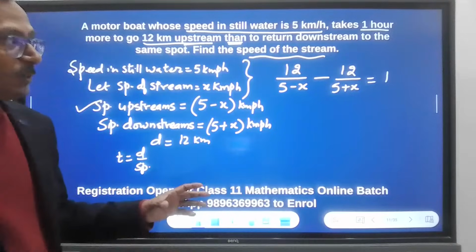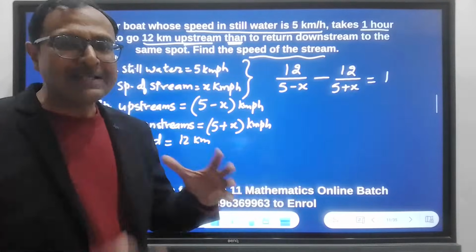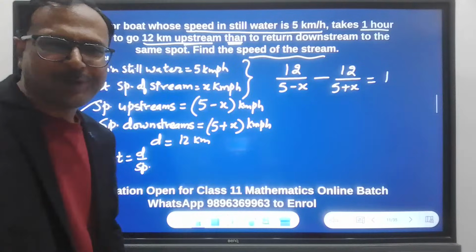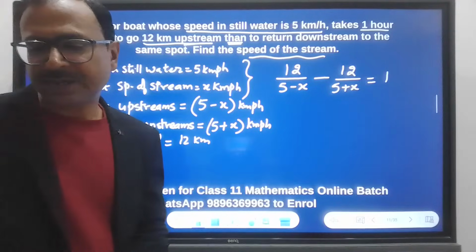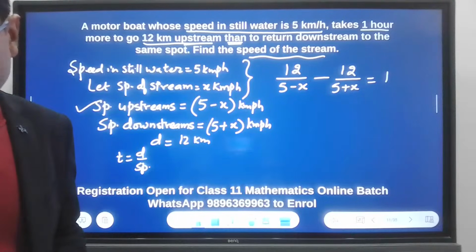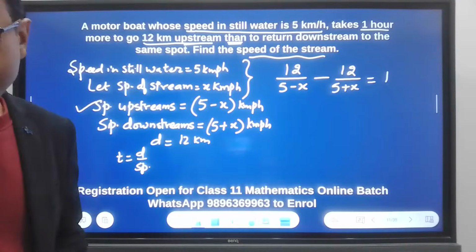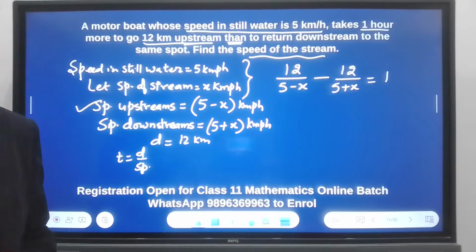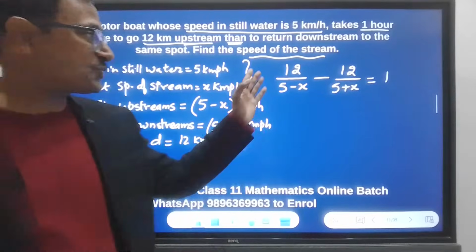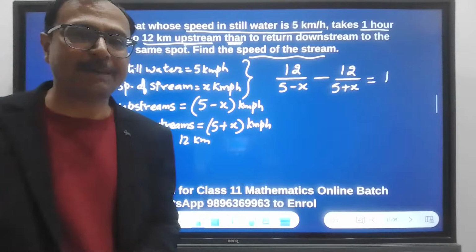Your algebra skills have to be really good, because this chapter is a part of your algebra unit, right? So whatever you have done in junior classes, that is going to pay off now. Let's quickly see what is the answer. No answers in the chat till now. Still waiting for the first answer to come in. No answers yet. Solve this equation: 12 upon 5 minus x minus 12 upon 5 plus x equal to 1.